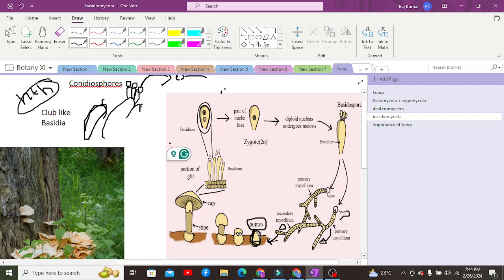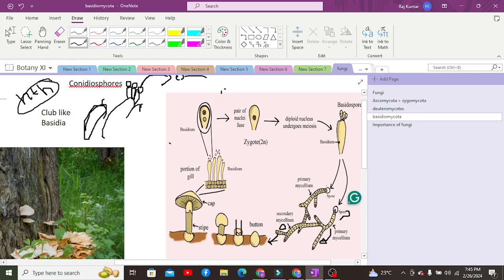In simple words, we can call it a network of basidia. A network of basidia which contains multiple basidiospores is known as a button, from where the fruiting body arises, and that fruiting body is known as the basidiocarp.